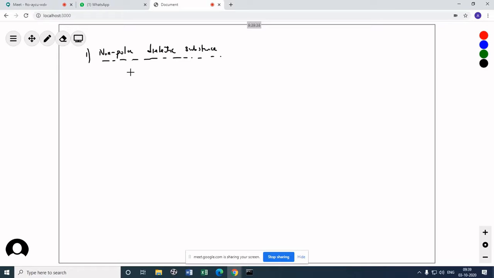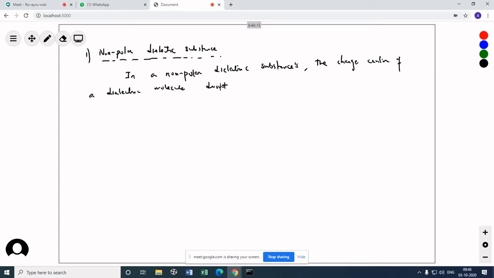As the name suggests, in a non-polar dielectric substance, the charge centers of a dielectric molecule coincide.